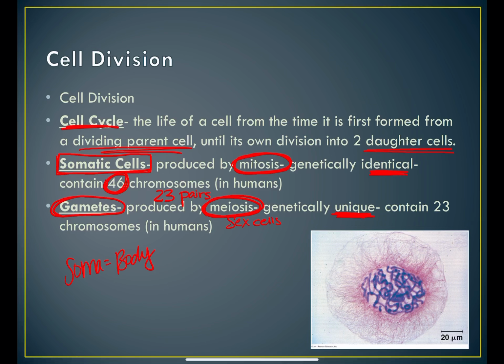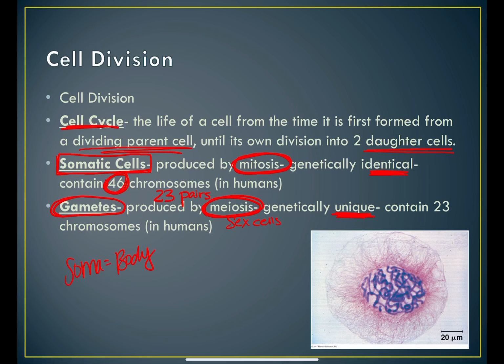That's why you can have fraternal twins, right? Two babies that were born at the same time, but they were fertilized with different sperm, or had different eggs. And so that makes them have different DNA, and they are genetically unique. Unlike our body cells, our somatic cells, which are all the same. All of your red blood cells are identical to one another. All of your skin cells are identical to one another genetically, okay?